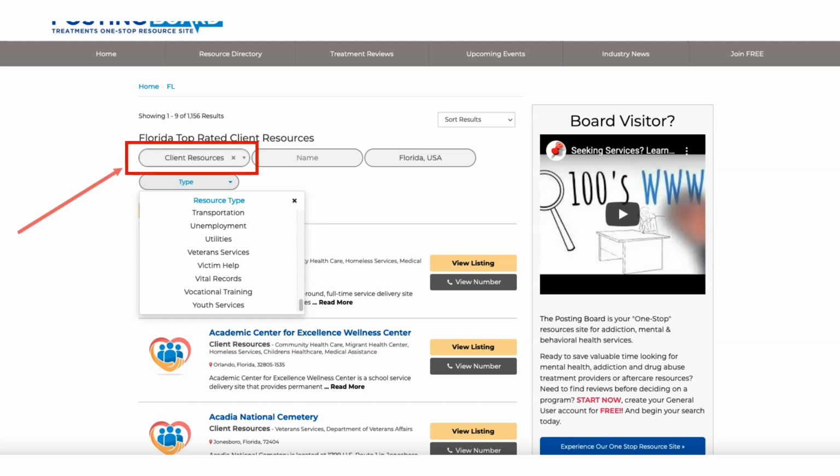They are as follows: client resources, a category that includes resources to help those in need of free or reduced services such as medical care, housing support, utility and food vouchers, vocational training, help for victims of crime, cash assistance, and more. This category was created to help treatment professionals find aftercare resources for their clients and for individuals seeking free or reduced services for themselves or a loved one. The advanced search field in this category allows for services to be searched by type, which include over 55 options.